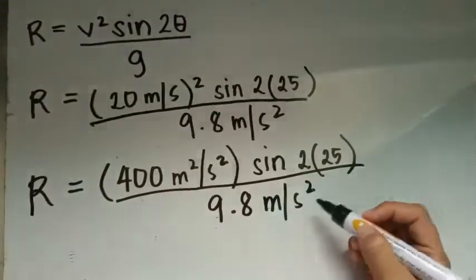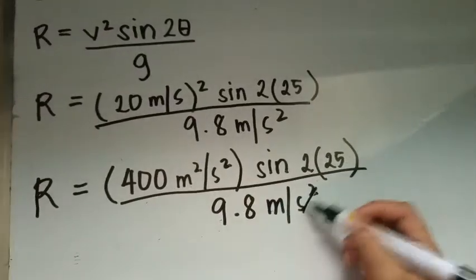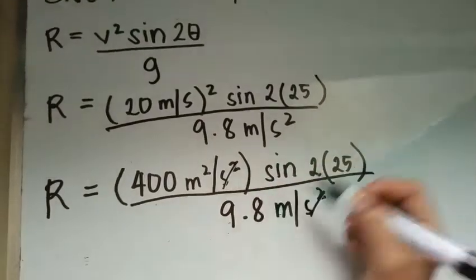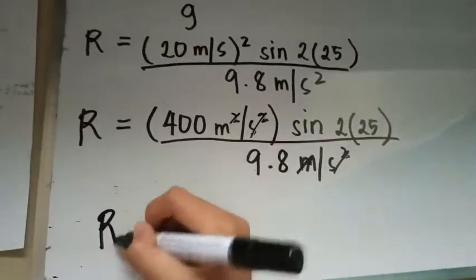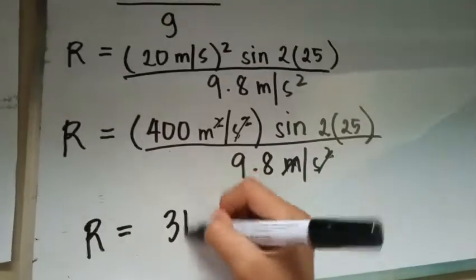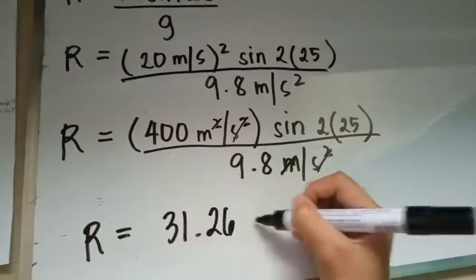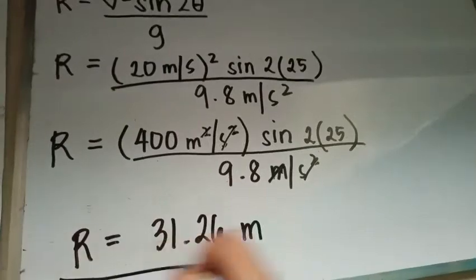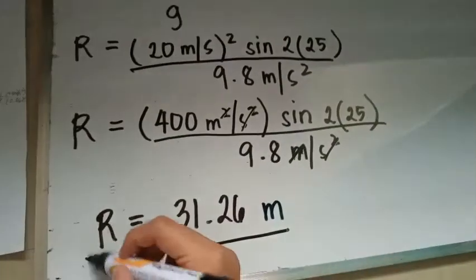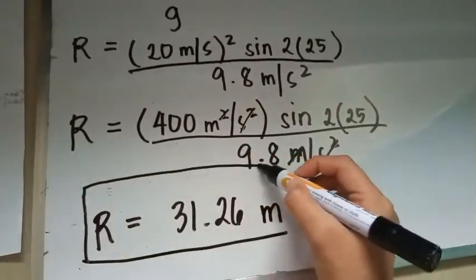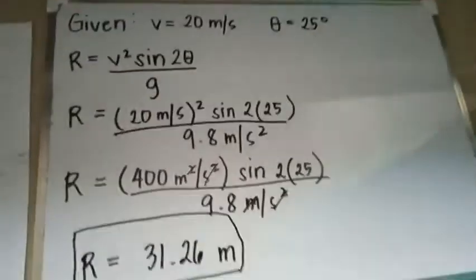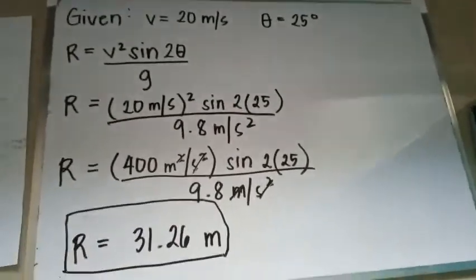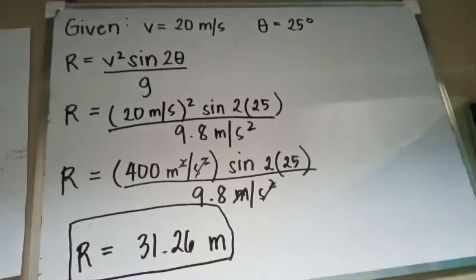So, makakancel natin dito yung second squared and then yung isang meter. So, the answer will be 31.26 meters. So, we already have the range which is 31.26 meters. Ayan. Pwede nyo siyang i-try sa calculator habang nagsosolve ako kanina.